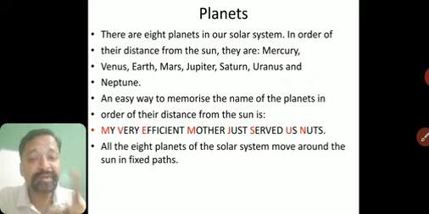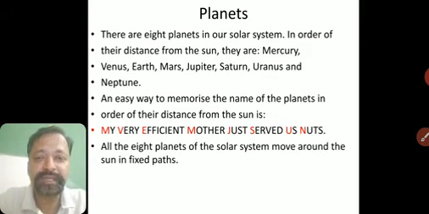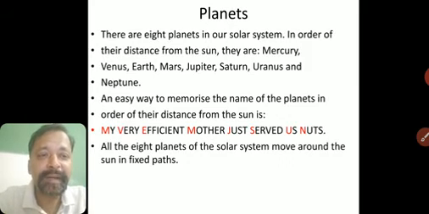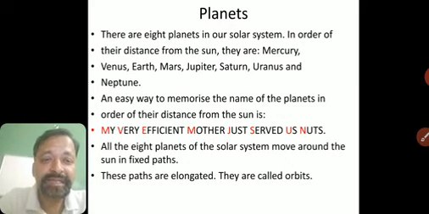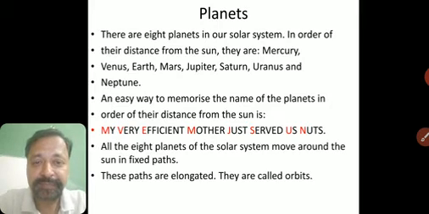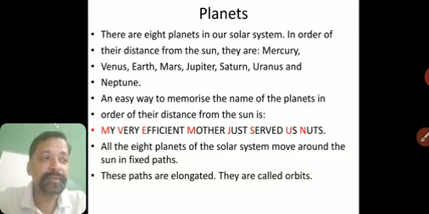What are these paths called? We have discussed already. Who can tell me the answer? These are elongated paths called orbits. Okay, so this was about planets.